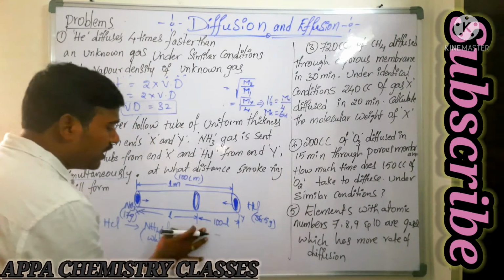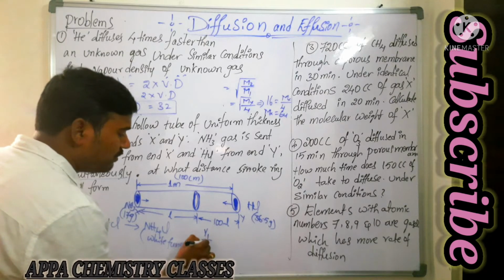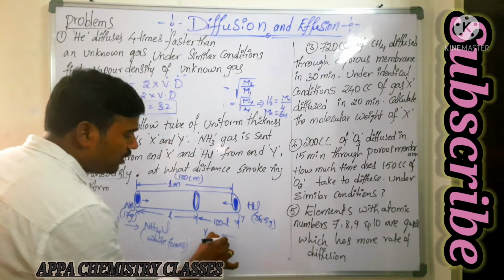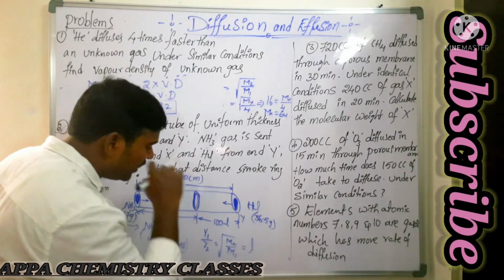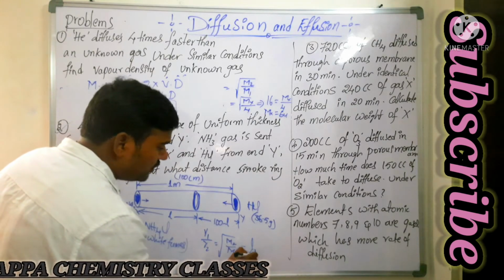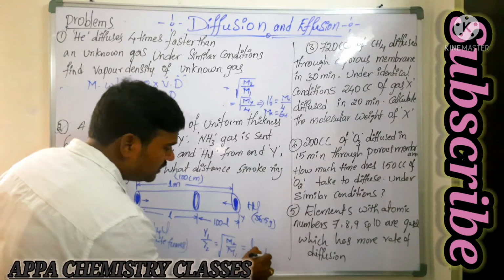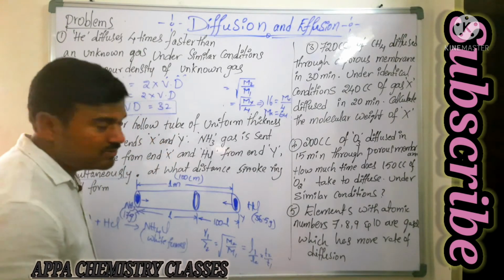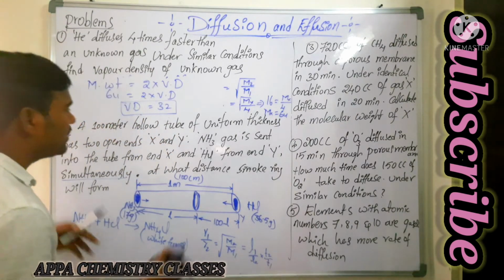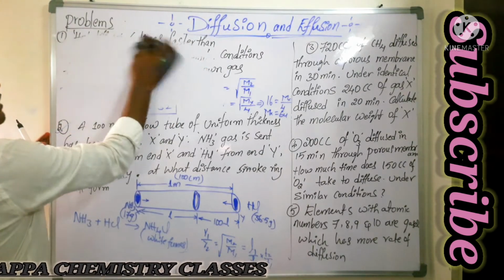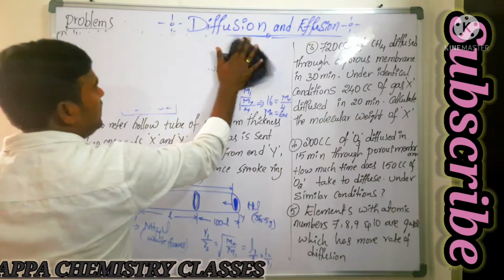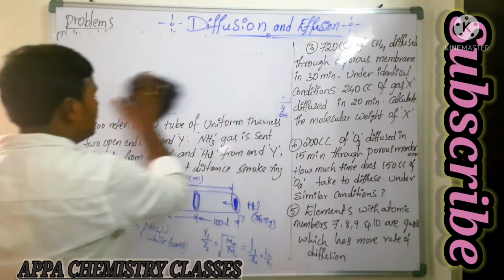So then we have the rate of diffusion, that is R1 by R2 is equal to square root of M2 by M1, that is equal to L1 by L2 into T2 by T1. We have this formula. Since we are placing both gases simultaneously, the time of both gases remains the same. That is, T1 is equal to T2, so that cancels out.